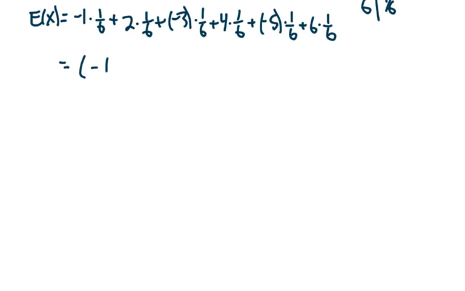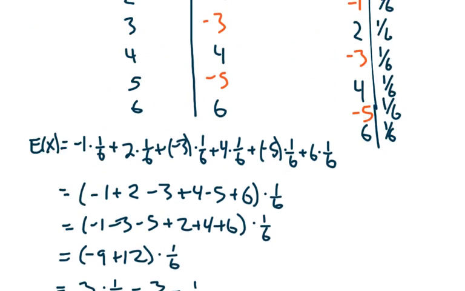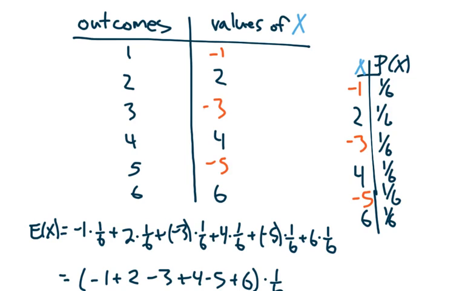And just like before, you notice that each of these has a common factor, so we factor it out, rearranging the order to make it easier, we get 3 times 1/6, or 1/2. So on average, with this gambling setup, you will win, in the long run, 50 cents, or half a dollar. Now, that's not going to say that every time you do that, you're going to win 50 cents. That means that you're going to lose a lot, you're going to win a lot, but in the long run, you will earn, on average, 50 cents per roll.